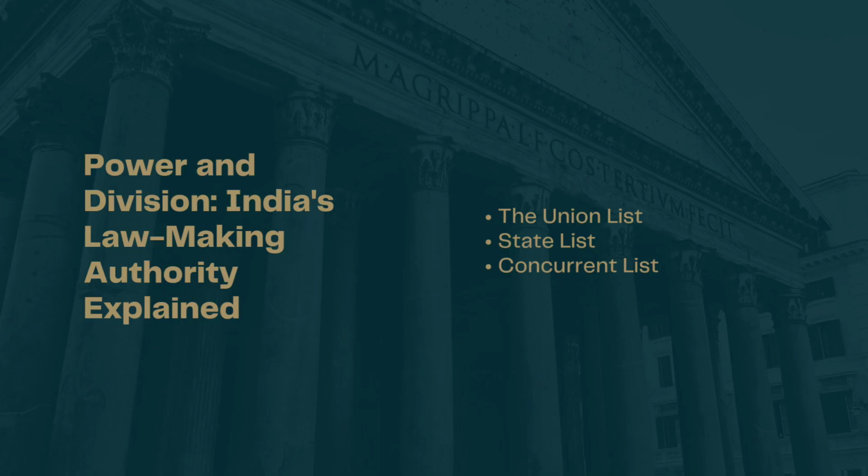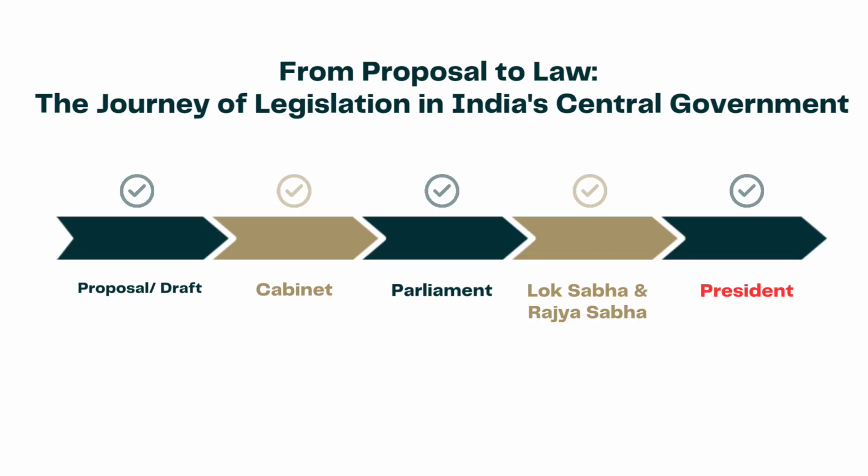The central government had the power to make laws for the whole country, while the state governments could make laws for their respective states. This division of power was written down in a special document called the Constitution. In the Constitution, there were 3 lists that determined which government could make laws on different subjects.